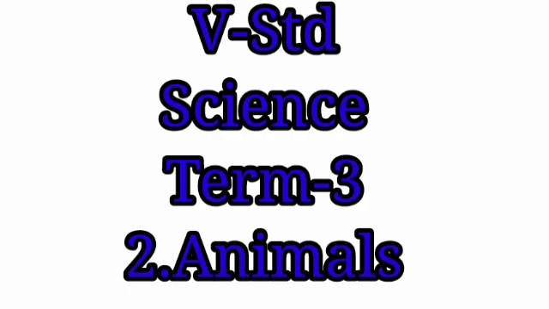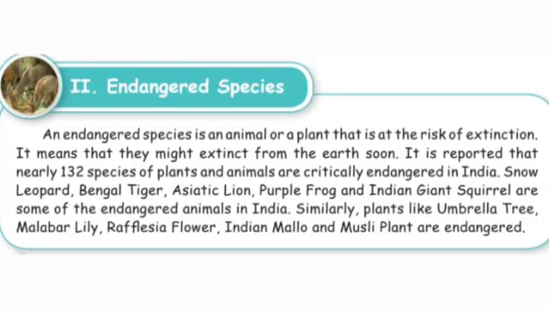In the previous class, we learnt about reproduction in animals. Now, we are going to discuss endangered species. What is the meaning of endangered species? An endangered species is an animal or a plant that is at risk of extinction. It means that they might become extinct from the earth soon.